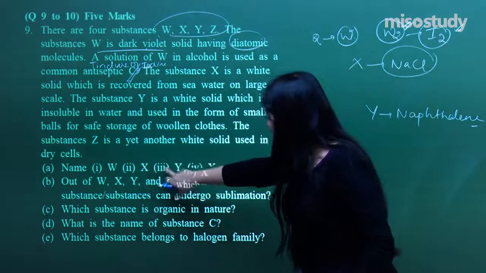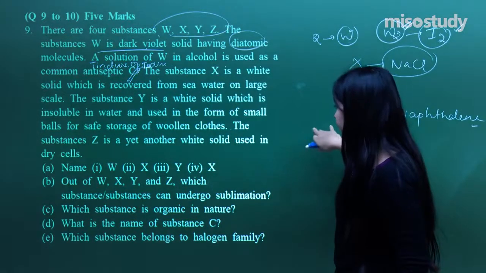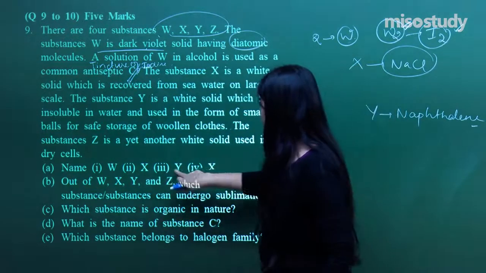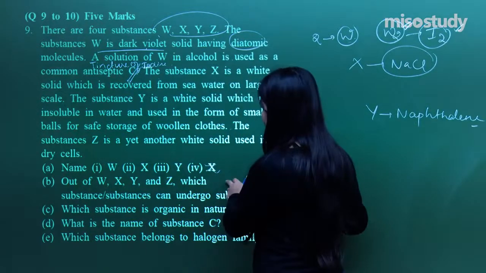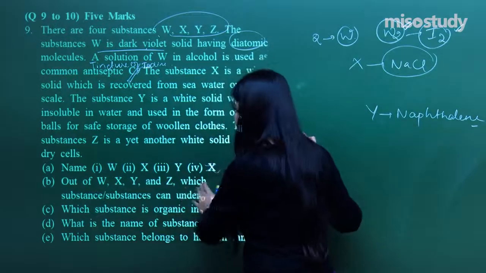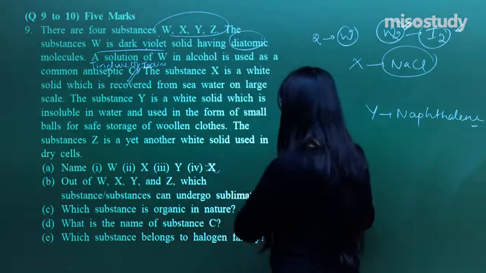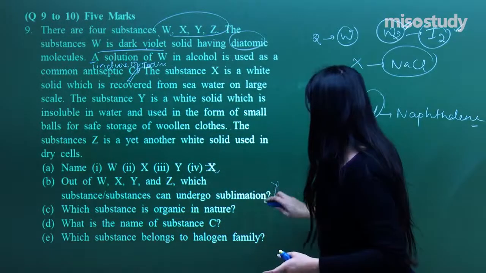So what they are asking is to name first W, X, Y, Z. Just make a correction over here, this is Z. Out of W, X, Y, Z, which substance undergoes sublimation? I know it, it's naphthalene and it is substance number Y.